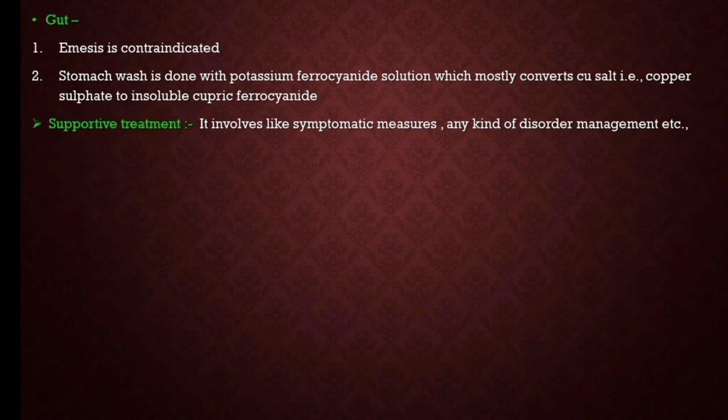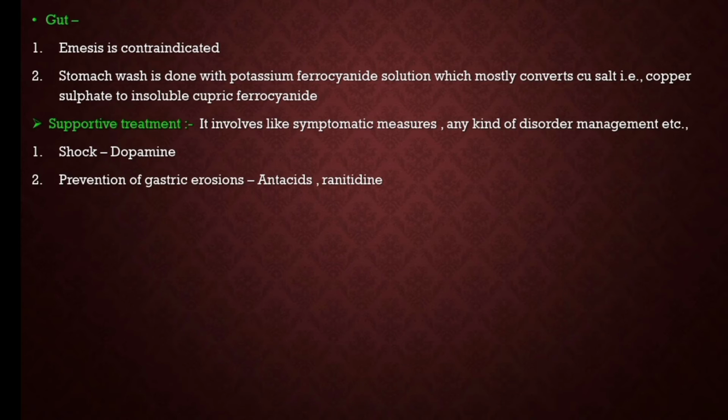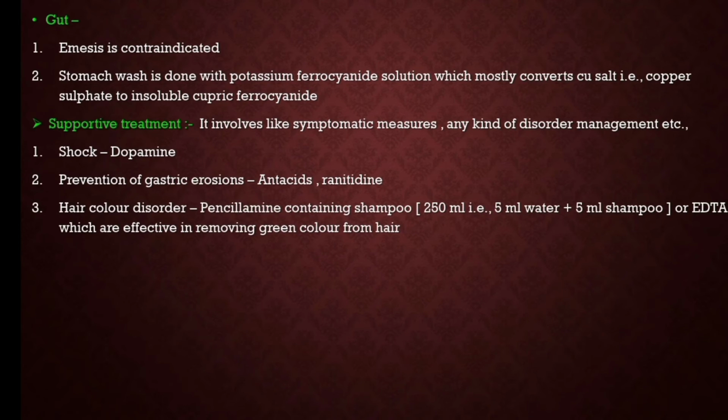Now coming to the supportive treatment. Supportive treatment involves symptomatic measures or any other kind of disorder management. For a specific type of condition, a specific procedure is done by giving drugs or medical treatments. First, if the patient suffers shock, dopamine is given, and for prevention of gastric erosions, antacids and ranitidine are given.